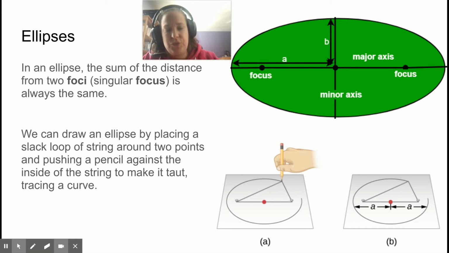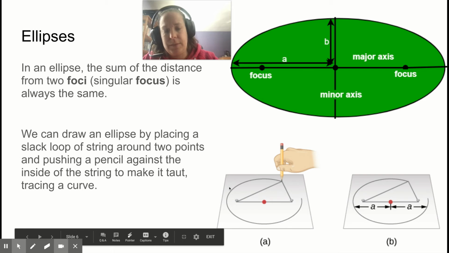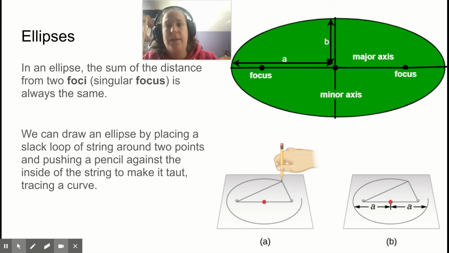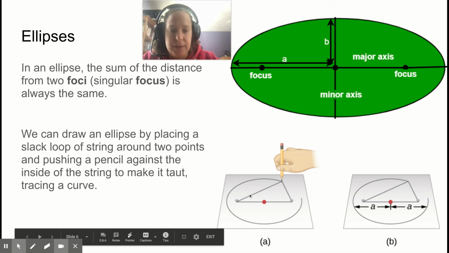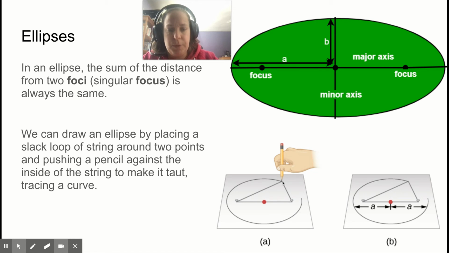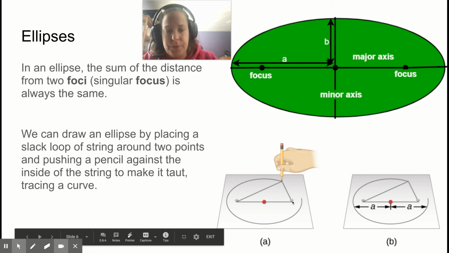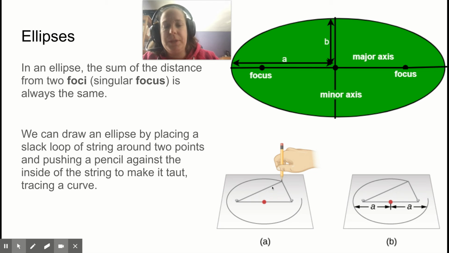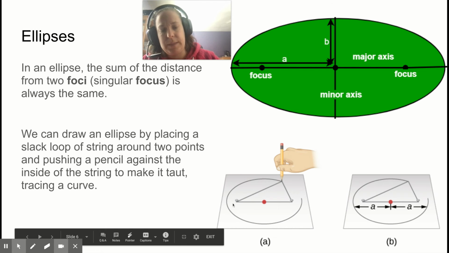And you just stretch that loop of string out and draw a line as much as you can while stretching the string out. And it actually creates an ellipse. Another part of this is that this line right here, the line from the focus to the edge of the ellipse, plus this line right here to the other focus, if you add these two lengths together, they always will equal the same, no matter where on the ellipse you are.